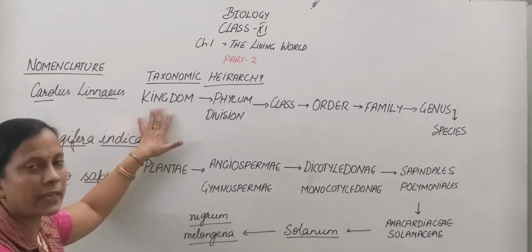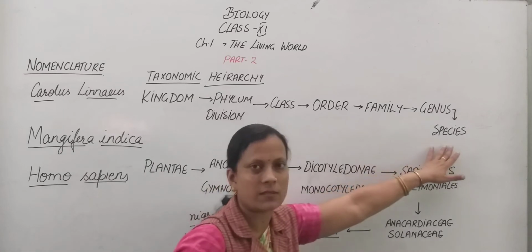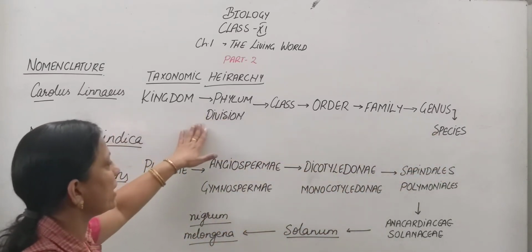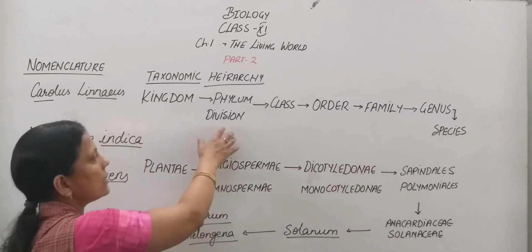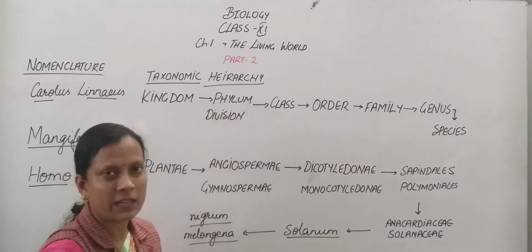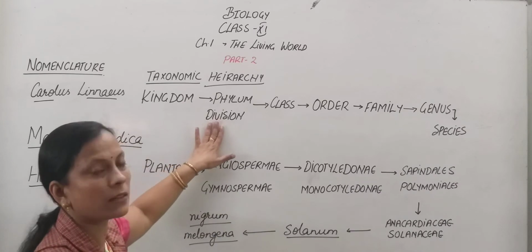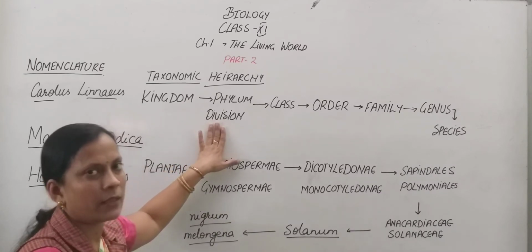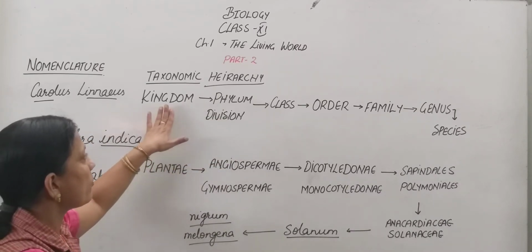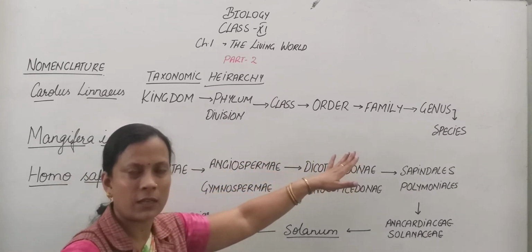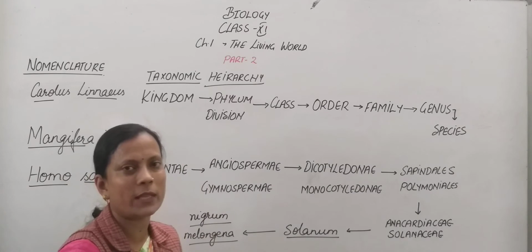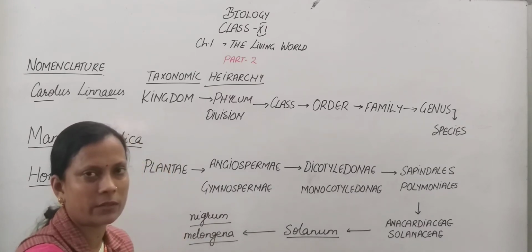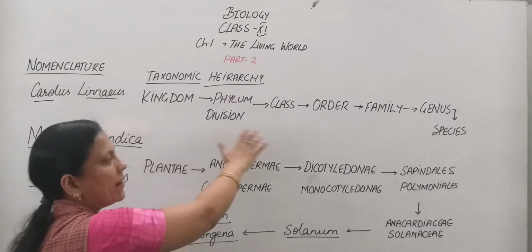The highest is the kingdom and the lowest is the species. In between there are phylum, class, order, family, genus. While considering animals we use phylum, and for plants we use the term division. It goes from higher to lower order. We can write it from species to kingdom also, but we have to mention whether it is ascending or descending order. Like this is a descending order.